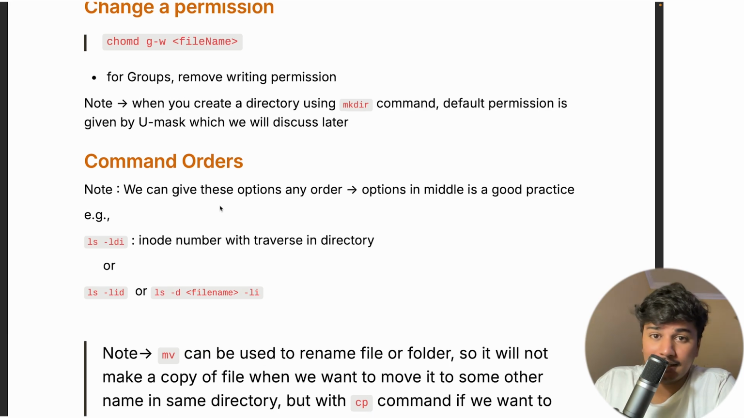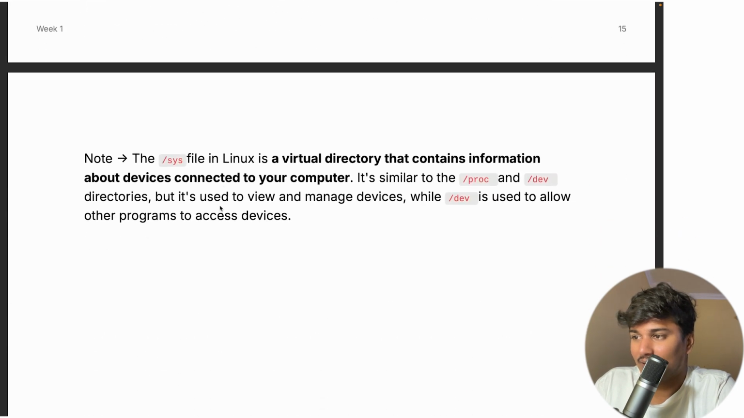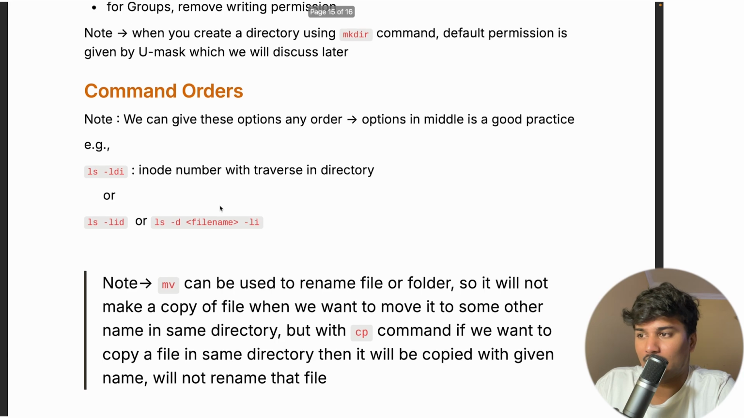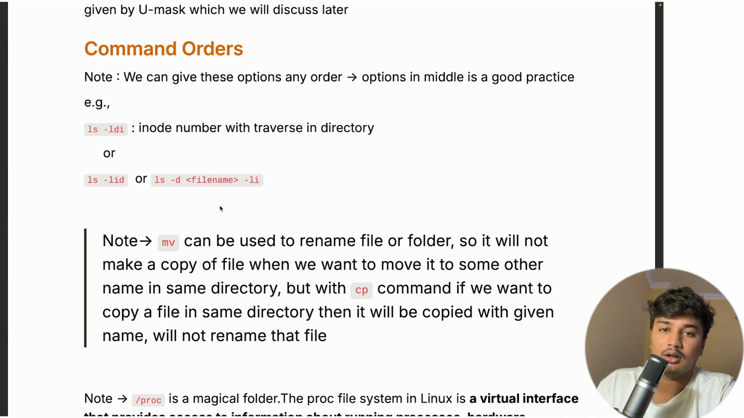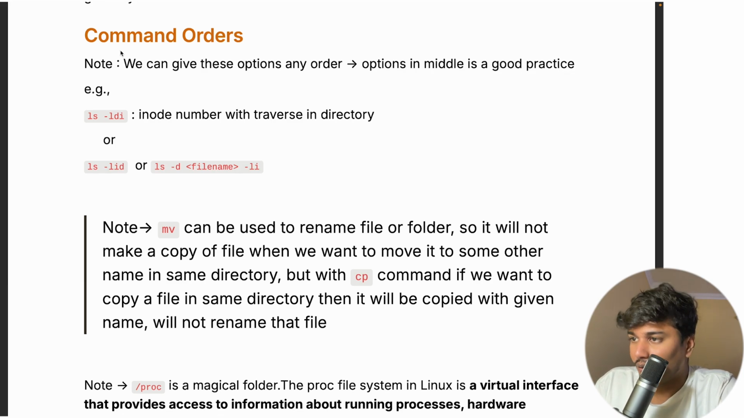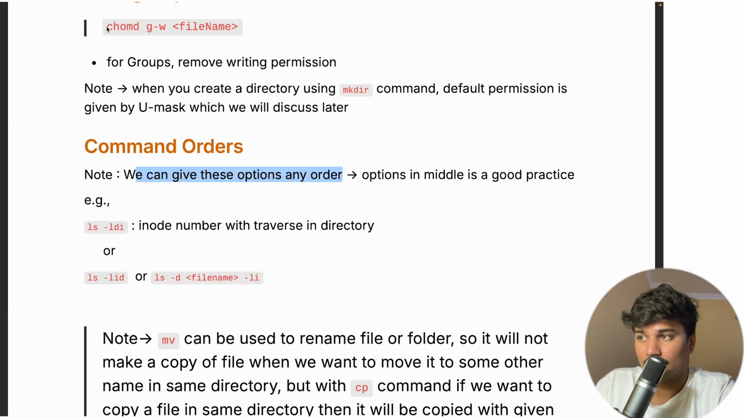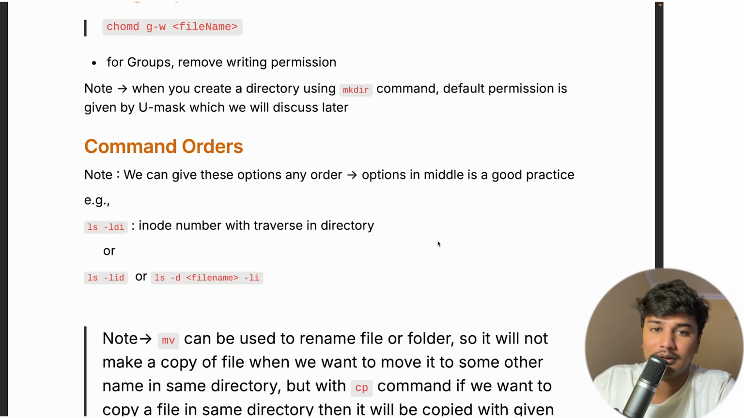Now we are writing commands. Okay, so I think there is a little bit more theory, and then we are going to see many commands. So, command order. We can give these options in any order. Like I was doing chmod this, right? But we can give it in any order. Option in the middle is a good practice, that whatever option you give, just give it in the middle.